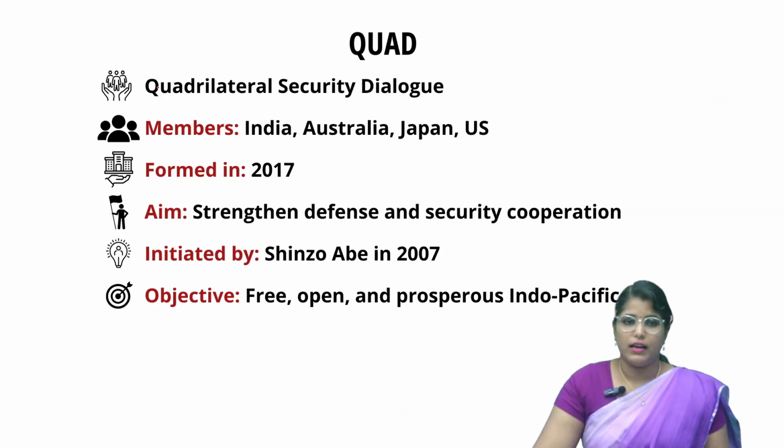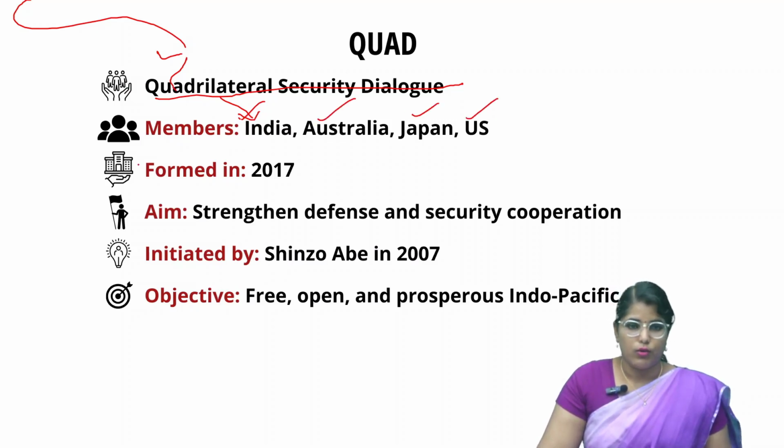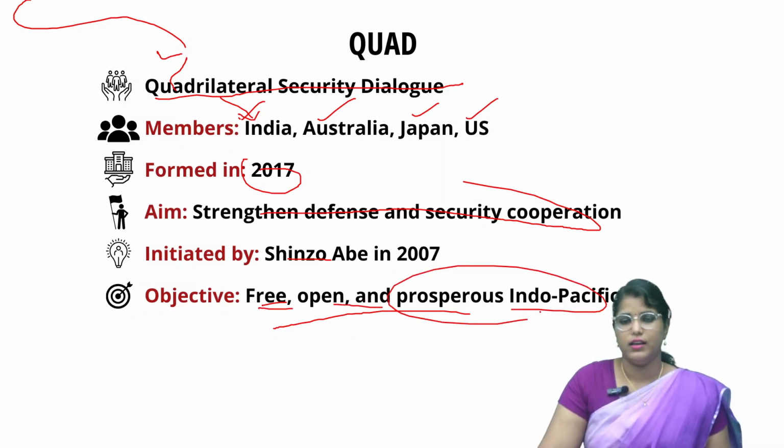See, Quad can be expanded as Quadrilateral Security Dialogue. As you can see, it has quadrilateral, which means it has 4 members: India, Australia, Japan and US. This Quad was conceived in 2017 and its main aim is to strengthen defense and security cooperation. It was initiated by Shinzo Abe in 2007, the former Prime Minister of Japan. One of the objectives of Quad is to provide a free, open and prosperous Indo-Pacific. Okay, so this is an overview about Quad.